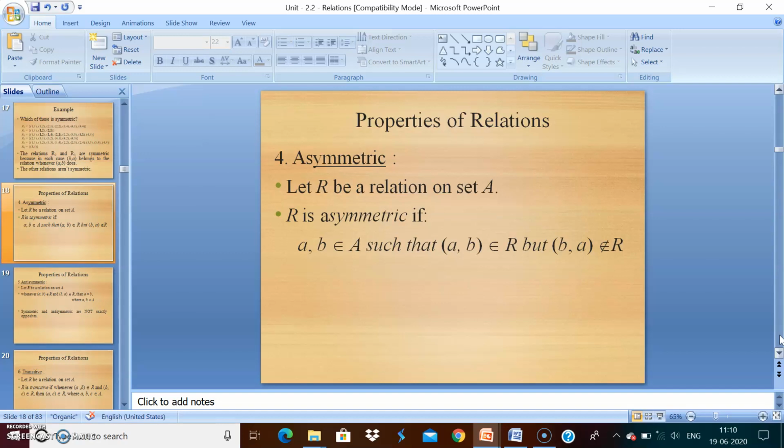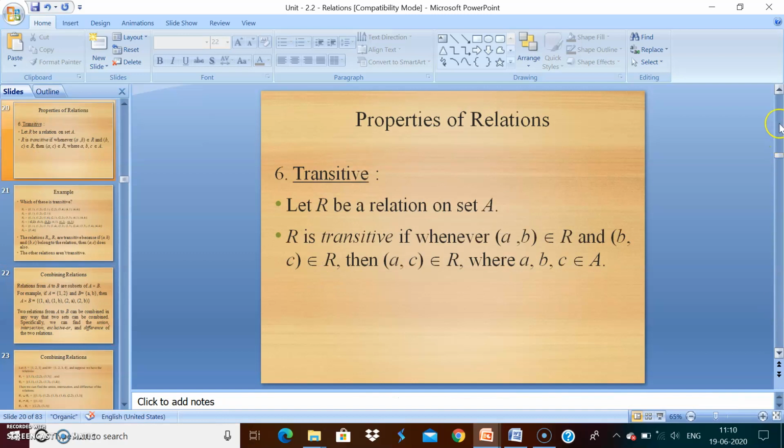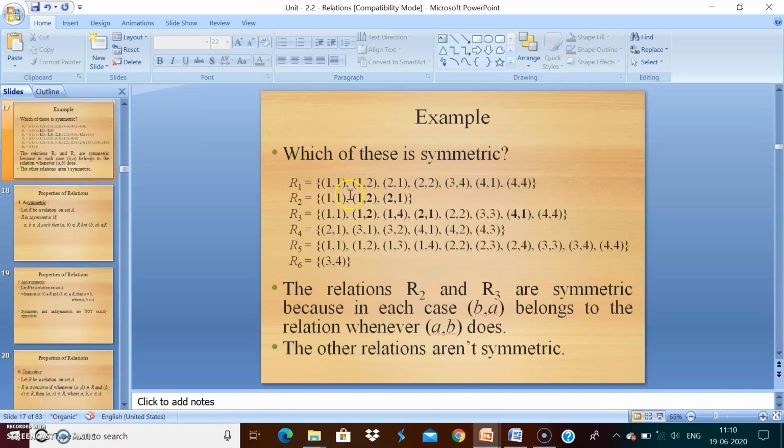Next one is asymmetric. A relation capital R on a set capital A is said to be an asymmetric binary relation when (b, a) does not belong to R whenever (a, b) belongs to R. So here is the example, same example. The first one is asymmetric. Here R4 also: (2,1) means (1,2) is not available. Therefore asymmetric. (1,2), (2,1) is not available. Therefore asymmetric. R6 also asymmetric.